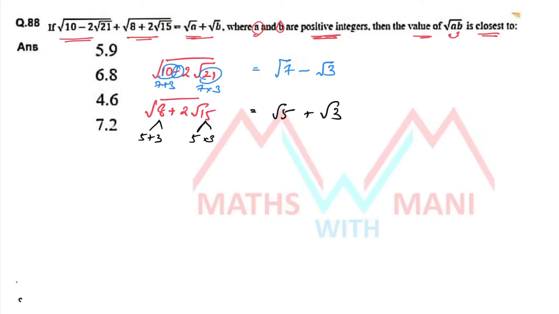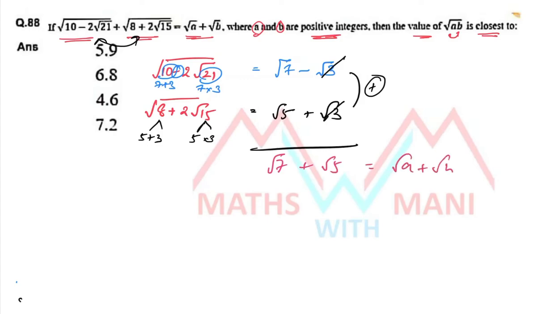That's it. So the sum of these two surds is equal to root a plus root b. If I add these two values, root 3 cancels. So what value will I get? Root 7 plus root 5. It is given as root a plus root b. What is the value of a? 7. What is the value of b? 5. Now tell me the value of square root of ab, that is square root of 35.